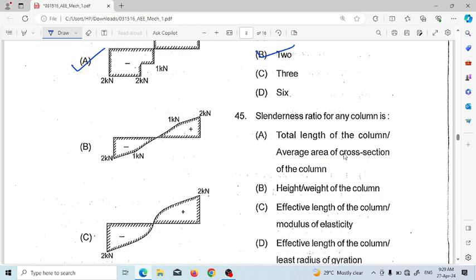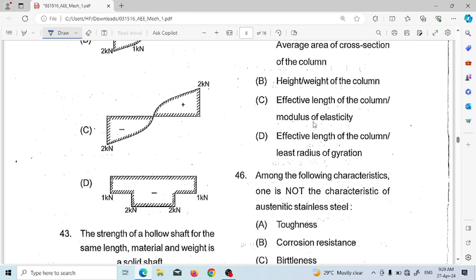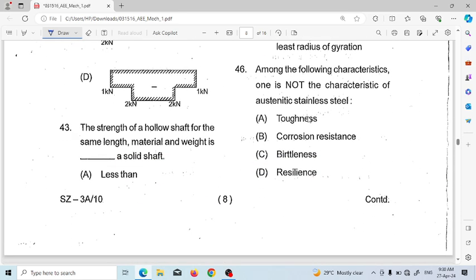Slenderness ratio of any column is: total length of column divided by average area of cross section, height divided by weight, effective length of the column divided by modulus of elasticity, or effective length of column divided by radius of gyration. So the answer will be effective length of the column divided by least radius of gyration.